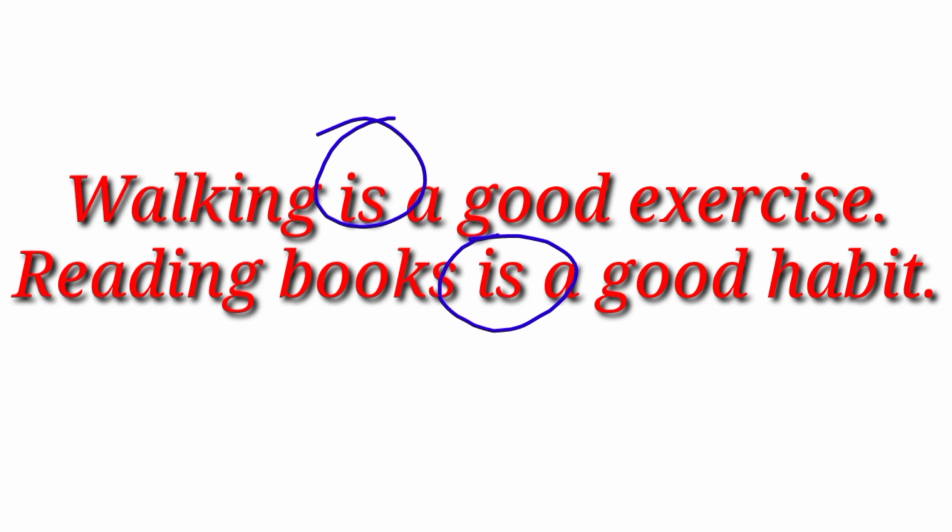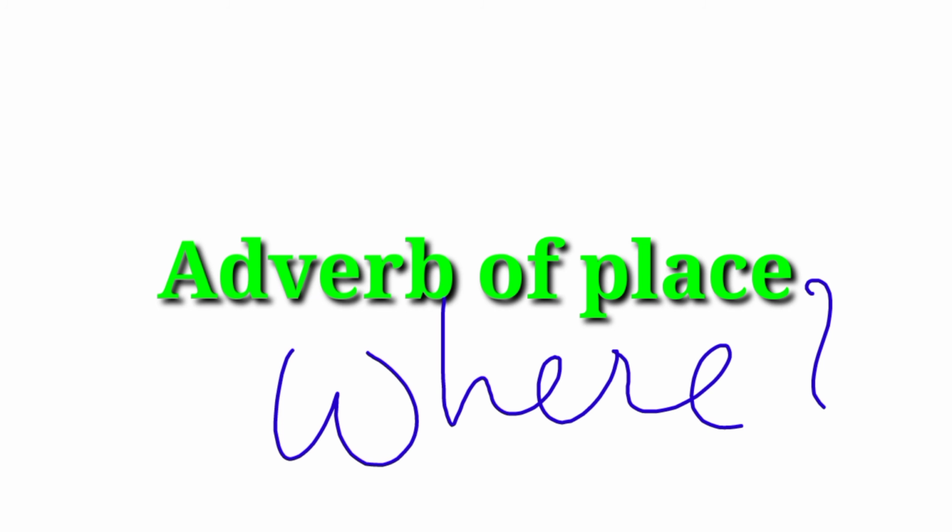Sometimes we see that gerunds also work as adverbs. For example, he is going shopping, fishing, riding, swimming, visiting. Here we see that shopping, fishing, swimming, and visiting are working as adverbs, because he is going; they are giving the answer of where he is going. So they are just replacing the adverb of place.